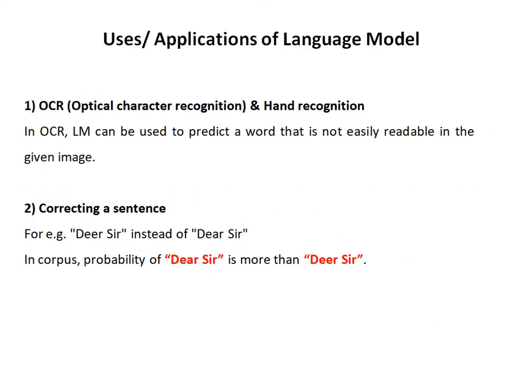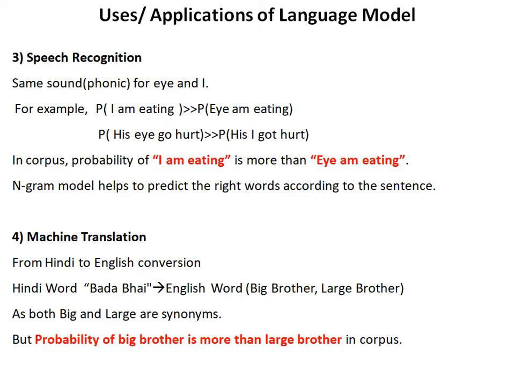Uses or applications of language model: OCR, optical character recognition, and handwriting recognition. In OCR, LM can be used to predict a word that is not easily readable in the given image. Second is correcting a sentence. For example, by mistake, "dear sur" is typed instead of "dear sir". So in the corpus, the probability of "dear sir" is more than "dear sur", so that the wrong one is replaced by the correct one.